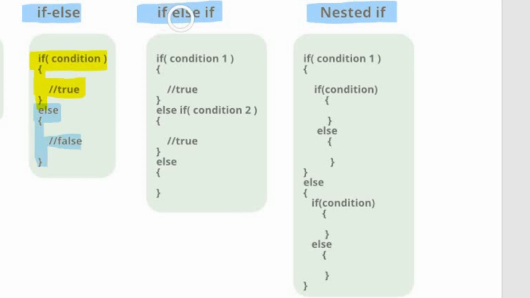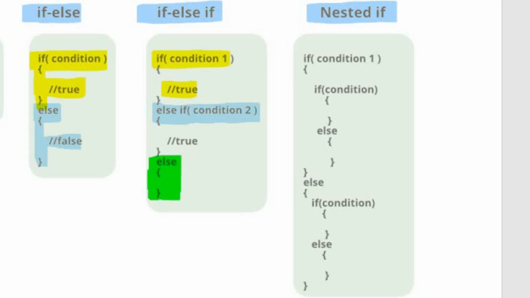In the if else if statement, which is also known as the if else if ladder, first of all, the first if condition is tested. If the condition is true, then the if block will be executed and the remaining conditions will not be tested. But if the first condition goes wrong, then the next else if condition will be tested, and if all conditions are false, then the last part, the else portion, will be executed.